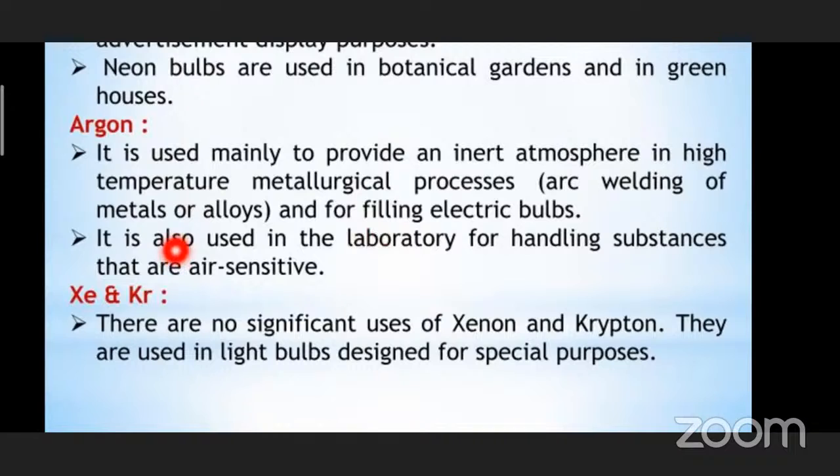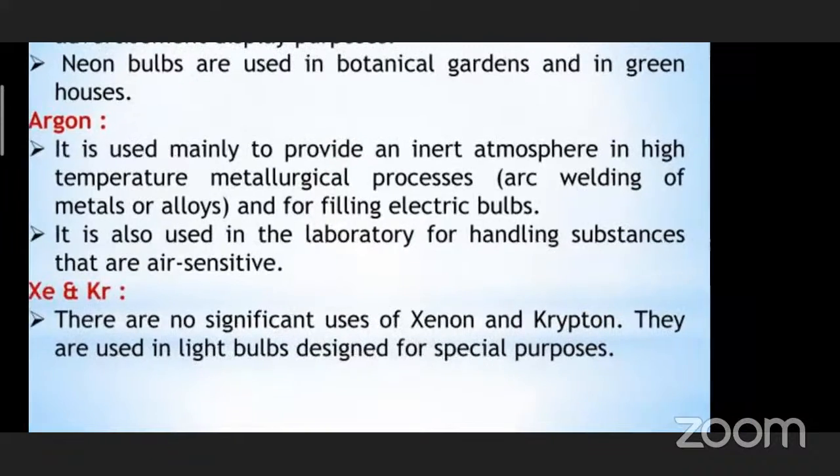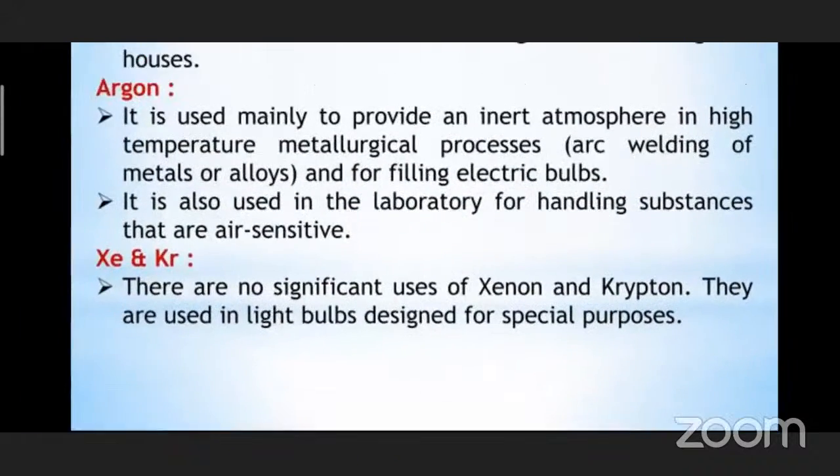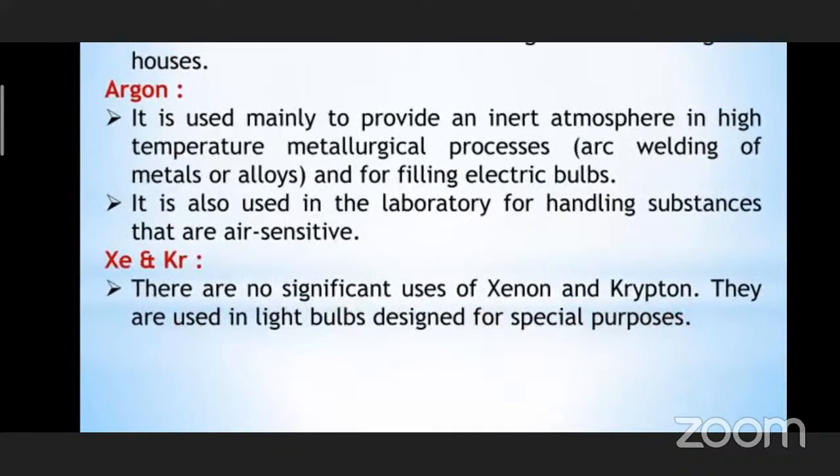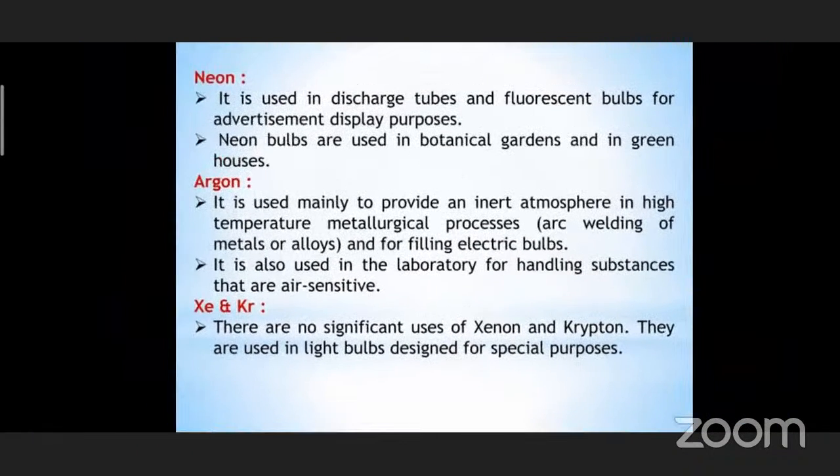Let us see another use. It is also used in the lab for handling substances that are air sensitive. Whichever are air sensitive might react with the air. So for getting the inert atmosphere, we will be using argon. Next is xenon and krypton. There are no significant uses of xenon and krypton. They are used in light bulbs designed for special purposes. That means they are used in the lights only.